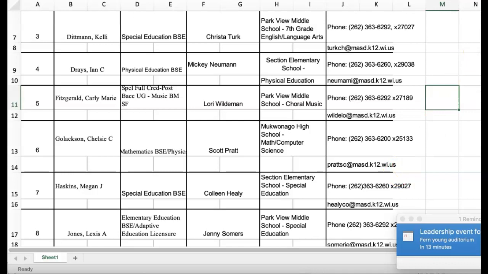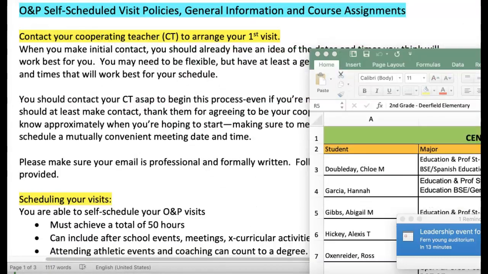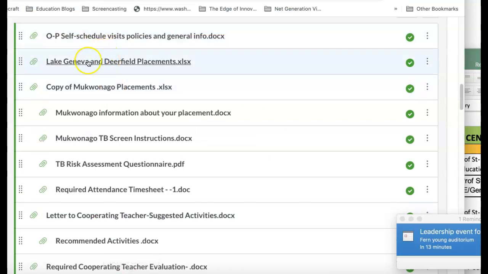So why don't you go ahead and pause the video, look for those two files. Again, they are located right here, Lake Geneva and Deerfield placements and Mukwonago placements. So go ahead, grab those, find yourself, and we'll go from there.